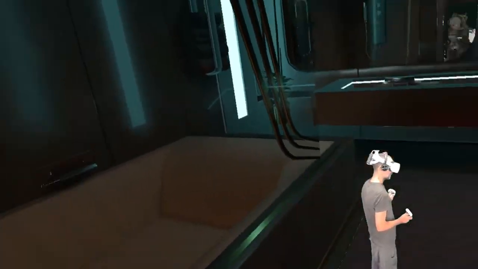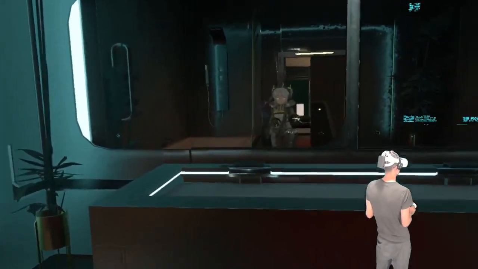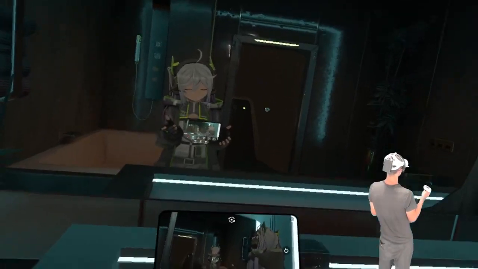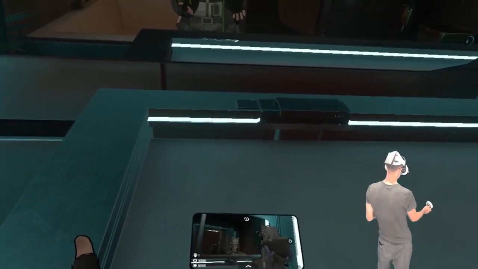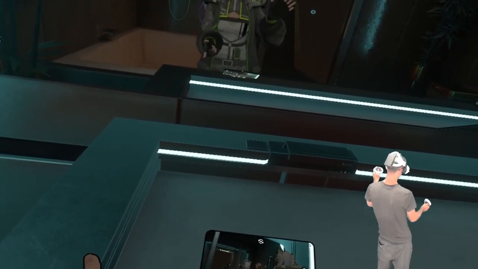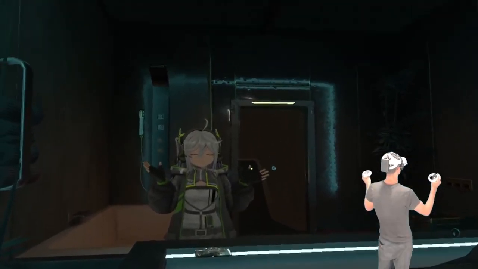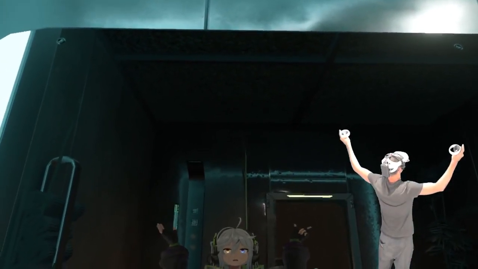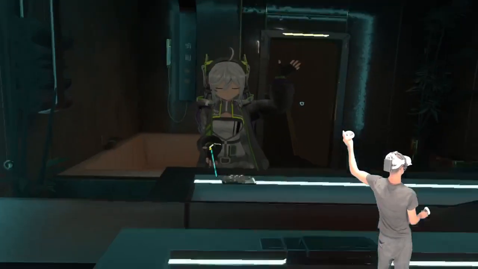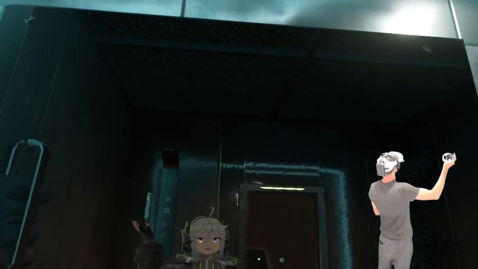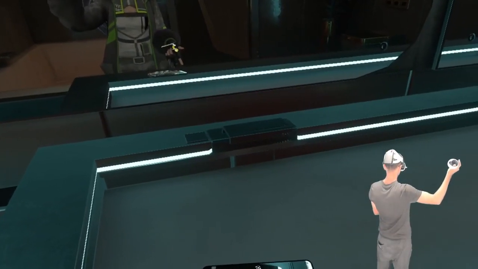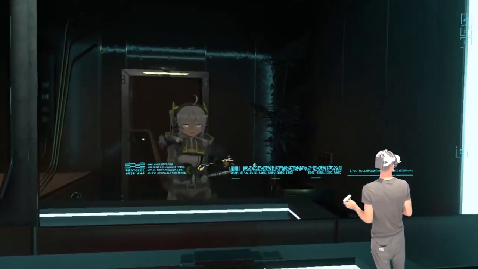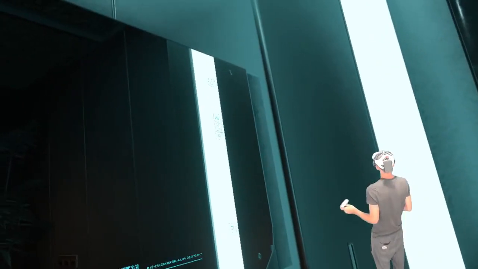Oh, oh, oh. There's another room. Digital mirror.